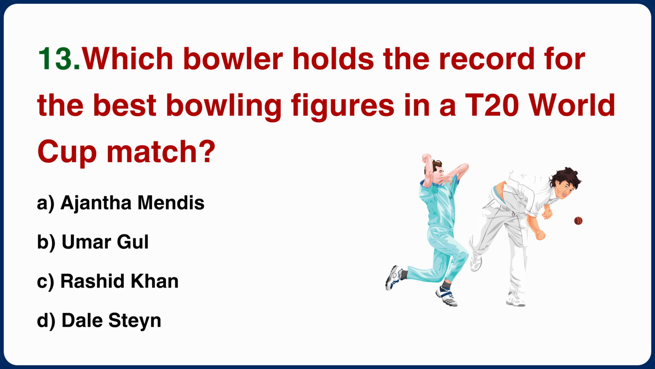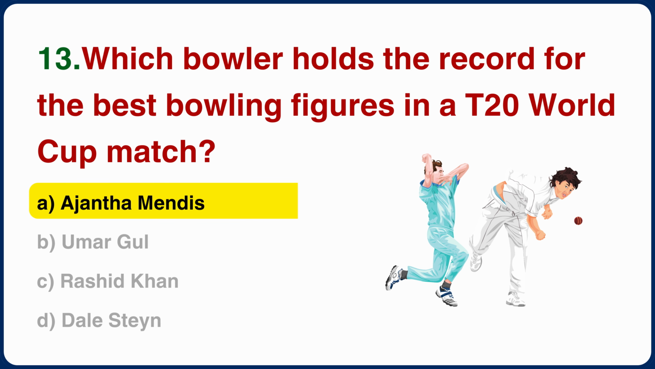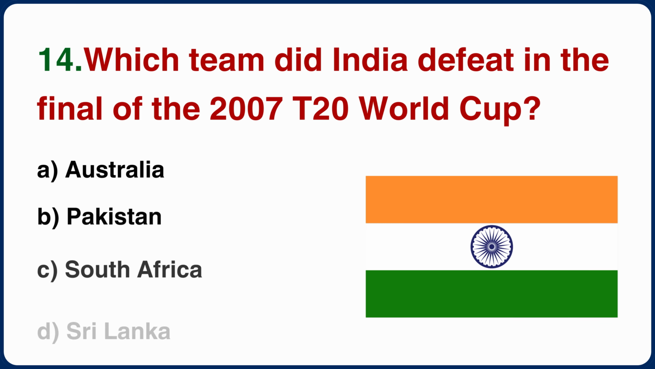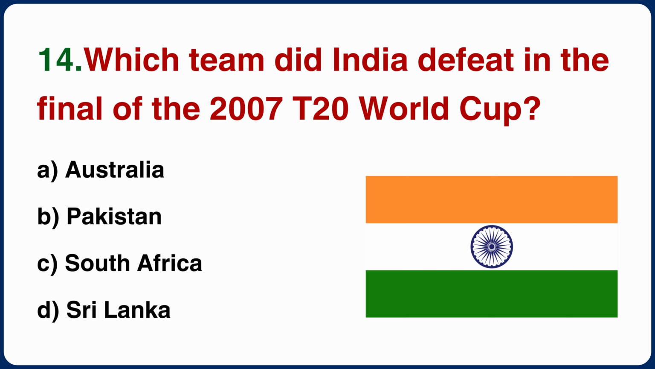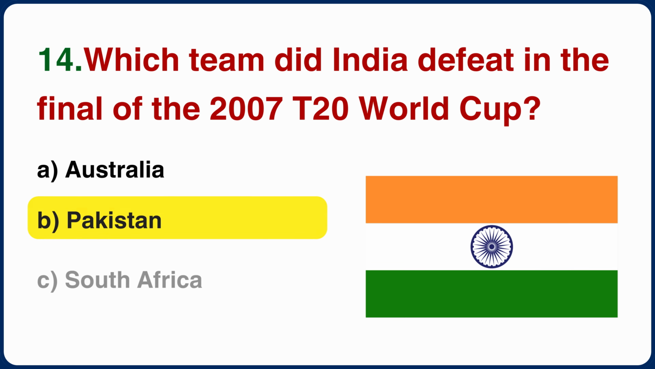Which bowler holds the record for the best bowling figures in a T20 World Cup match? Answer is Ajantha Mendis. Question 14. Which team did India defeat in the final of the 2007 T20 World Cup? Answer is Pakistan.